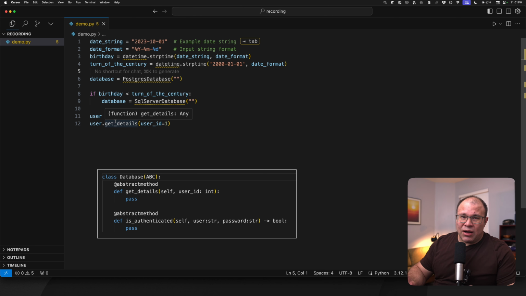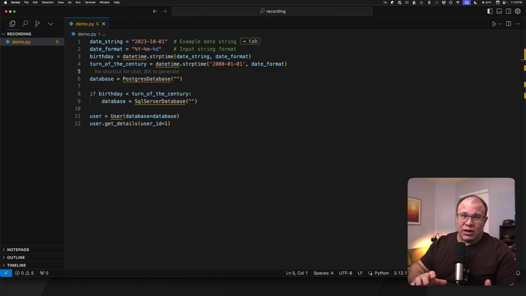It could be a flat file. It doesn't matter. It just knows that it calls the getDetails method, passes in a user ID, and gets a result back. And that's all it needs to care about. Let's look at an example of dependency injection being used in a test.